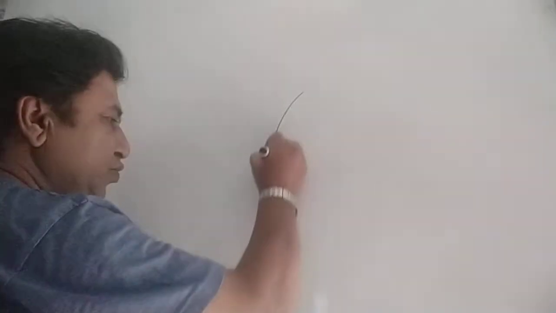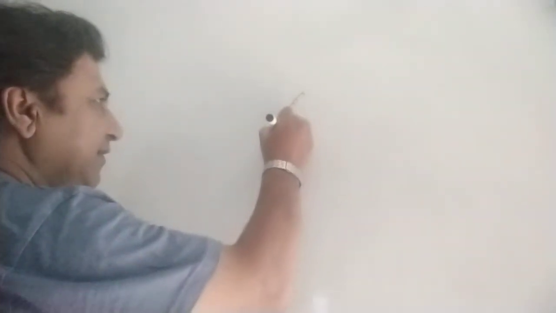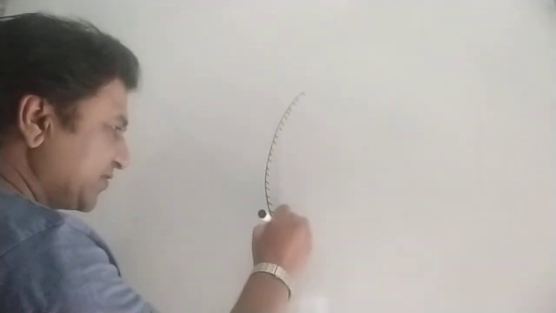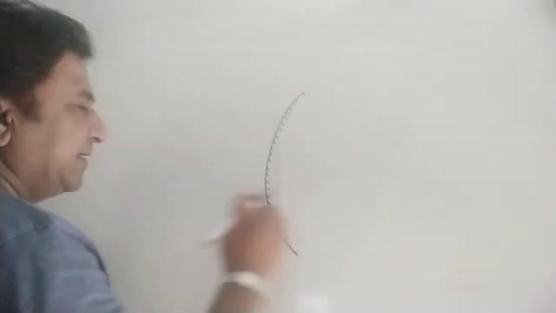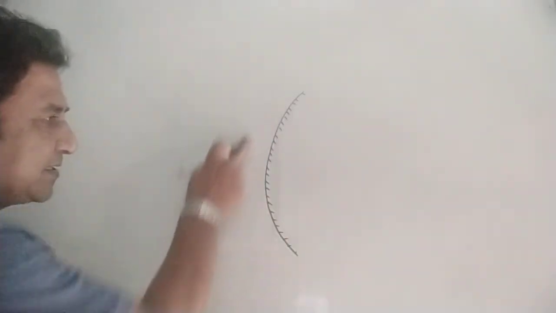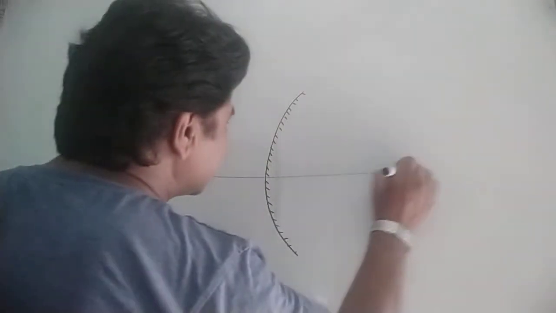Now we will make a ray diagram by taking a convex mirror. The convex mirror is the outward protruded part of the sphere used for reflection of light. This is the definition. Actually, it is a part of the sphere, but outward protruded. This surface is the plane, this is the coating on the surface utilized for reflection of light. Let us see, this is the pole.